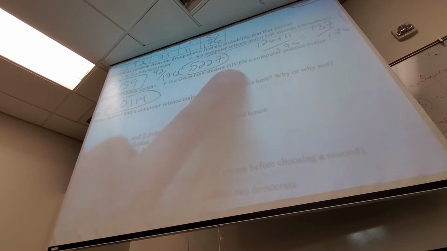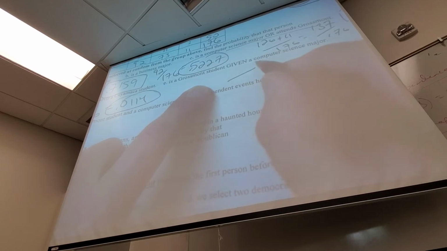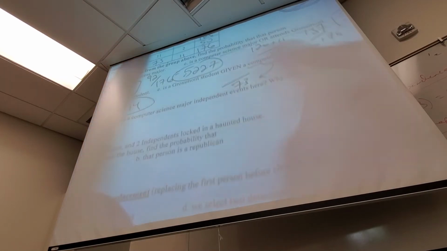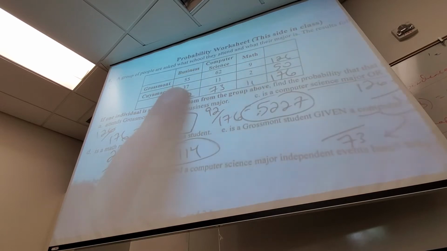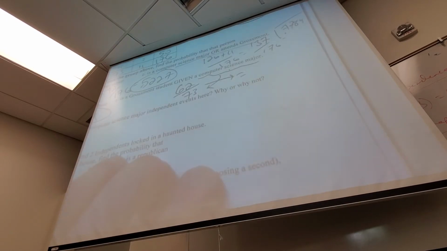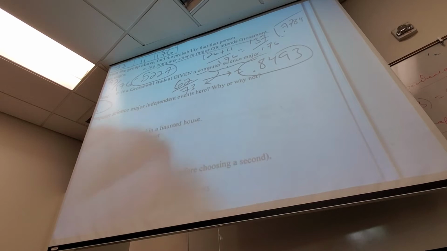Here's the only thing now. What goes on the bottom? 73, because that's how many are computer science. So the given piece goes on the bottom, out of 73 people, because we know they're a computer science major. How many go to Grossmont? 62. And what's that? 0.8493. Okay, I like it.